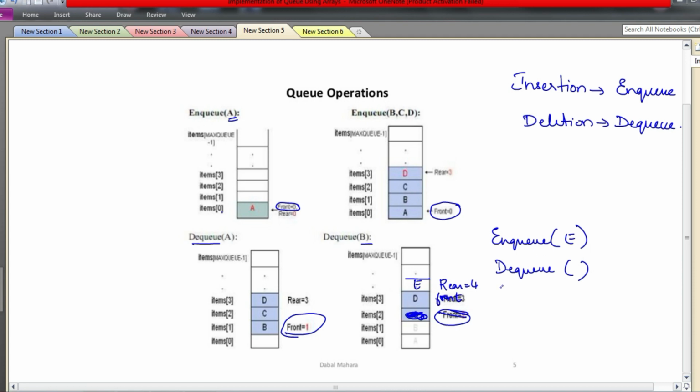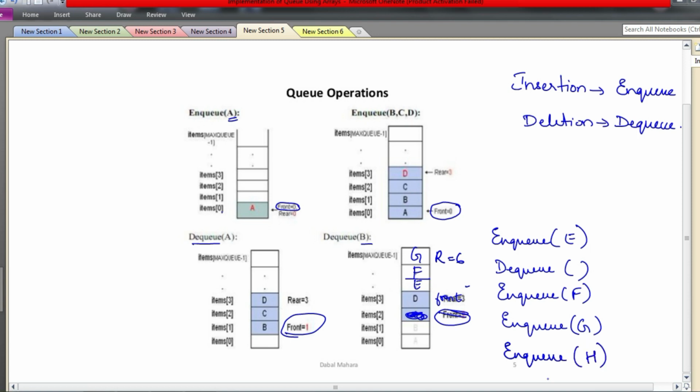Then you are going to add one more element, which is f, added here. So now rear becomes 5. Now you add one more element, which is g. Now rear becomes 6. Now if you try to add one more element, it leads to an overflow condition, because rear is already maximum size -1. Okay, whatever is the maximum size, that maximum size it has reached. Now you say that queue overflow has occurred. It means queue is already full. You cannot add any more elements to the queue.